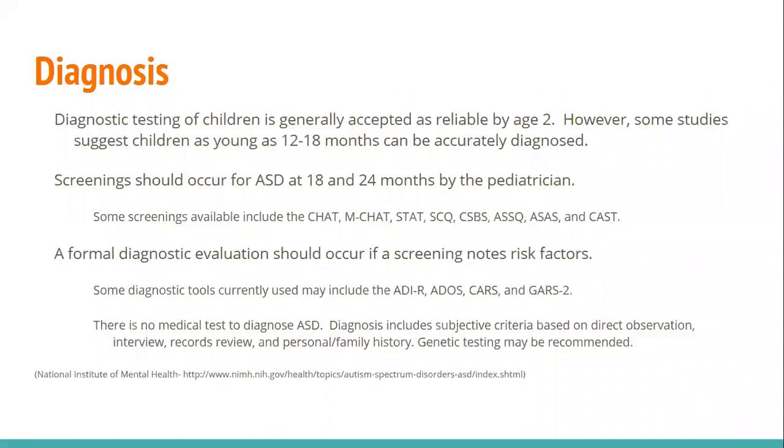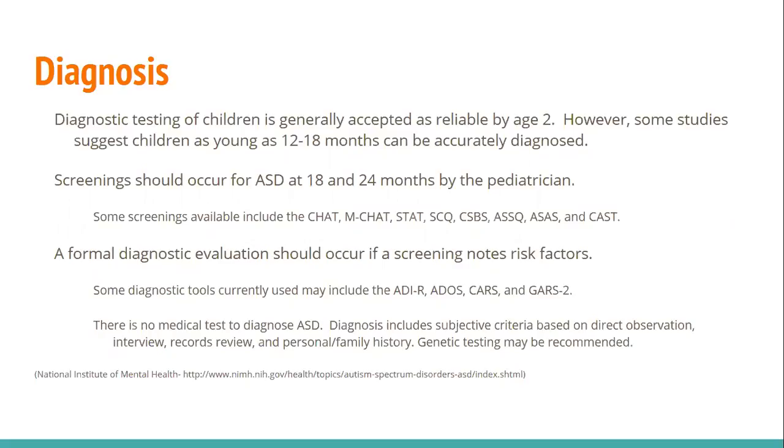When somebody's looking for a diagnosis of autism spectrum disorder, testing of children is generally accepted as reliable by the time the child is 2 years of age. However, some studies have shown that children as young as 12 to 18 months can still be accurately diagnosed. Some screenings that are available to diagnose autism spectrum disorder include the CHAT, the MCHAT, the STAT, the SCQ, the CSBS, the ASSQ, the ASAS, and the CAST.